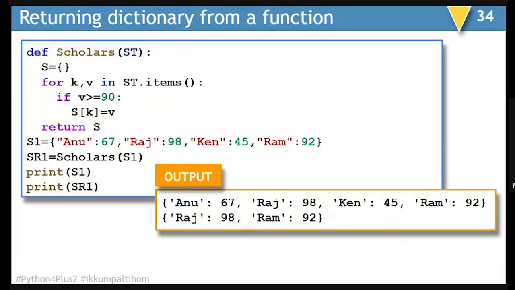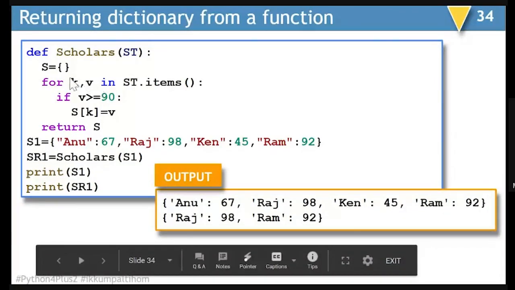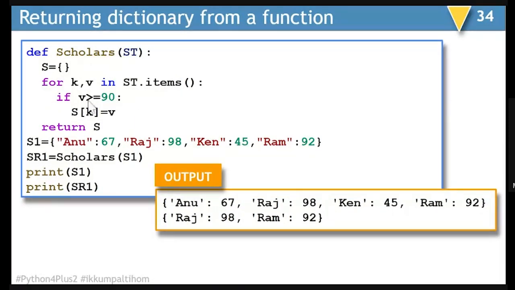S1 is a dictionary in which there are 4 students' marks, and we are interested in finding out those people who are scholars, their name as well as their marks. In that case, we can make use of this particular example. So we'll be creating one empty dictionary inside the function, and with the help of st.items, we'll try to find out where the values are more than or equal to 90. As soon as we find that, we'll add s[k] is equal to v. So one by one, each pair of key value will be created, and this key value pair will be only for those students who are getting marks more than or equal to 90.